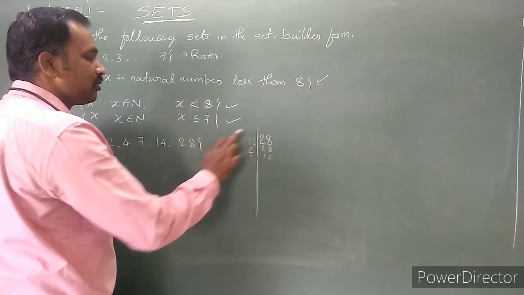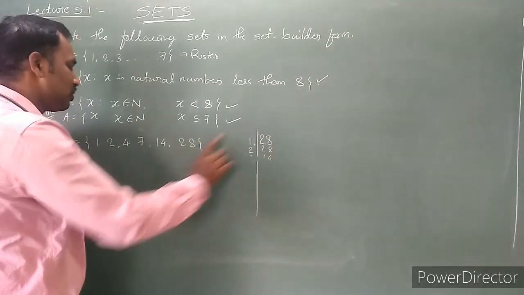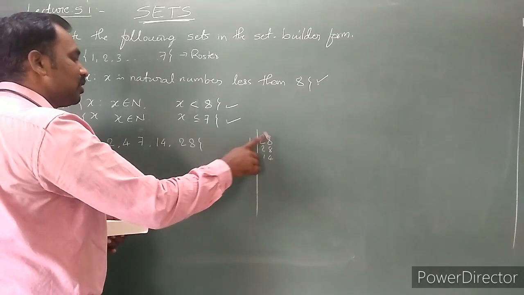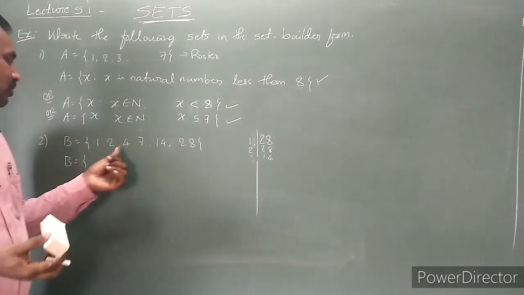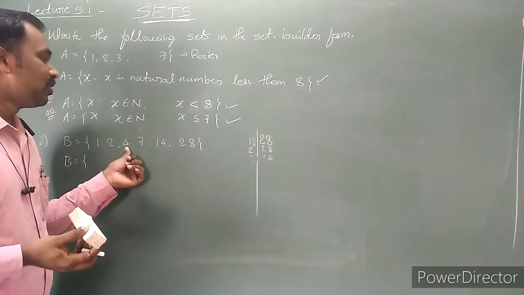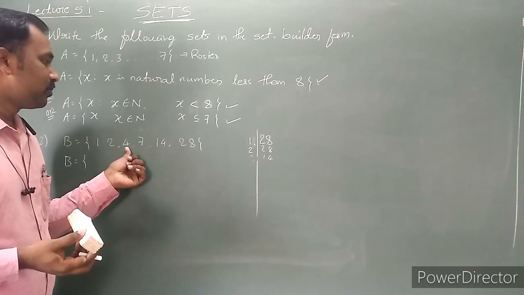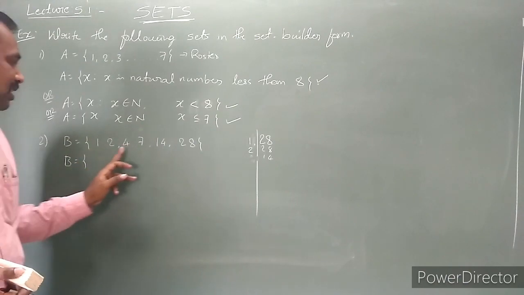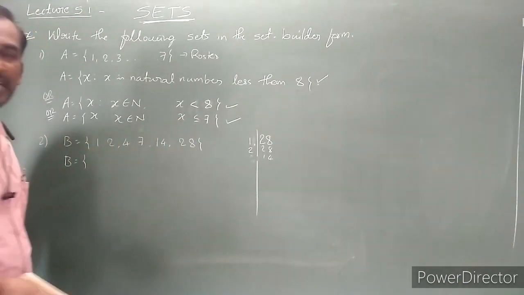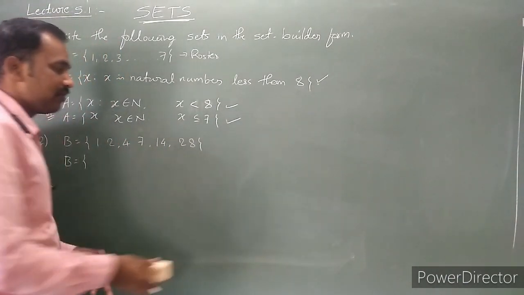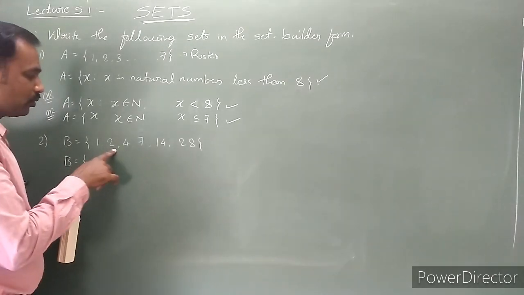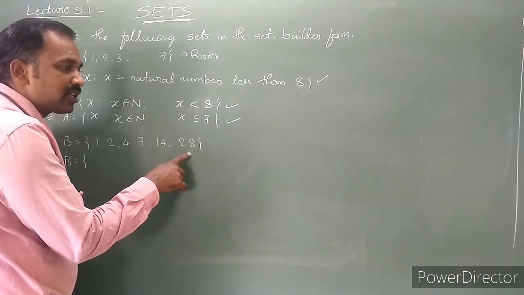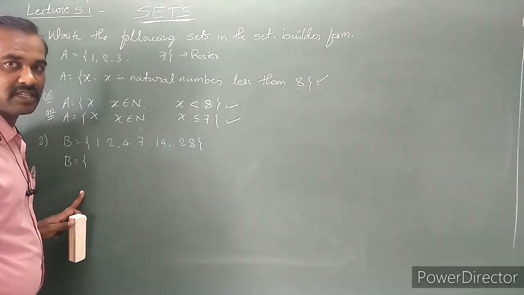So 7 fours are 28, 14 twos are 28, 4 sevens are 28. Can I say that these are the factors of 28? Whatever numbers they have given, 1, 2, 4, 7, 14 and 28, these are the factors of 28.